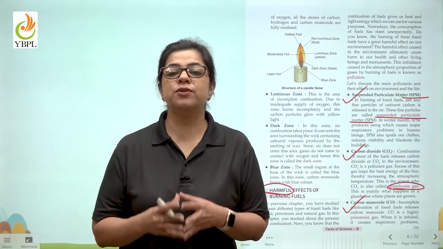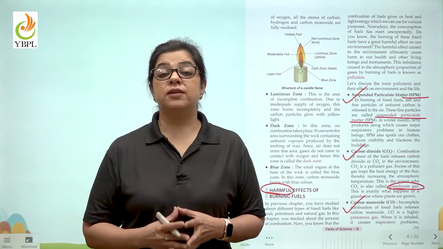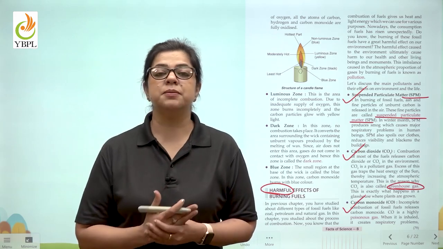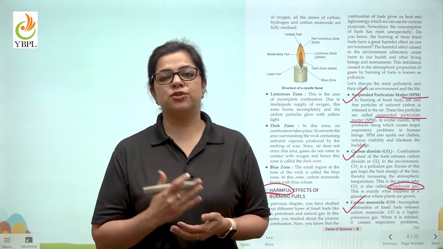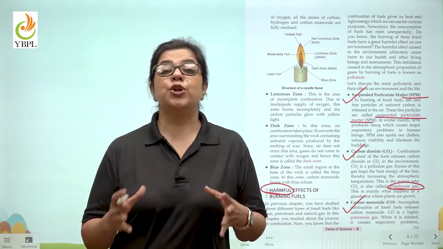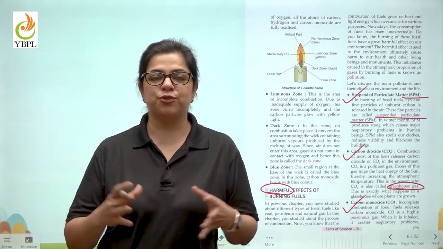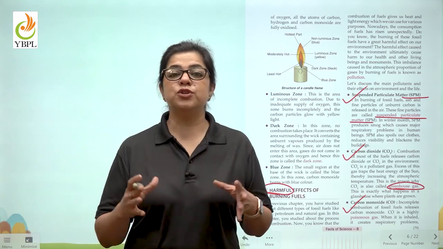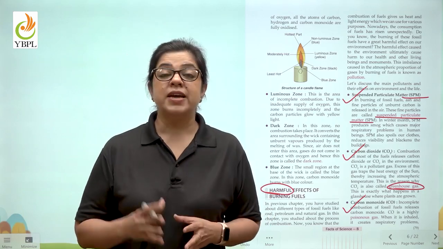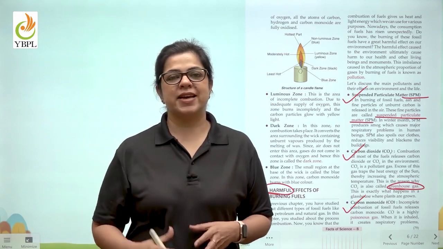So in this chapter on combustion and flame, you have learnt about combustion. You have learnt about how different kinds of combustion take place. How do you deal with it if a fire goes out of control? And you've learnt the different zones of a flame. Time for you to get back to the exercises now.